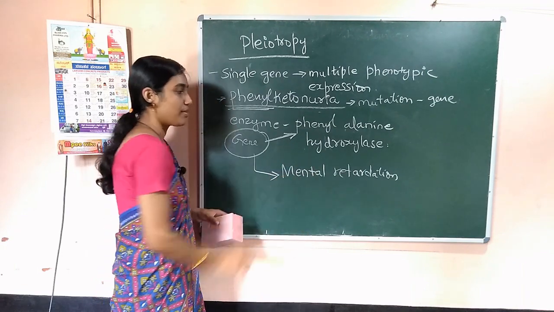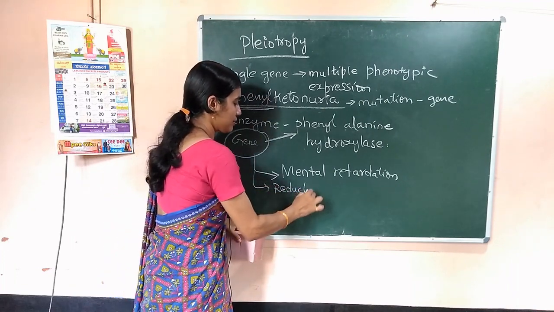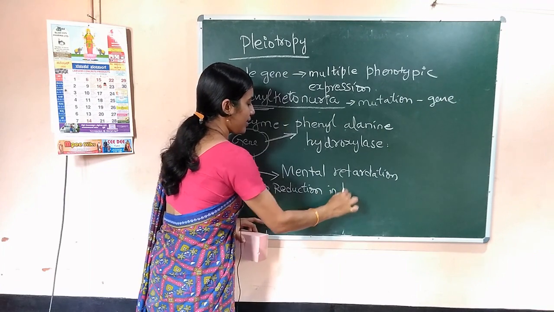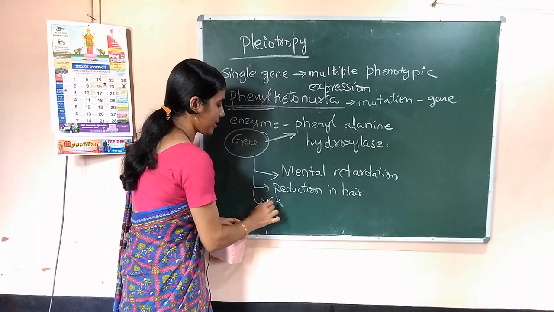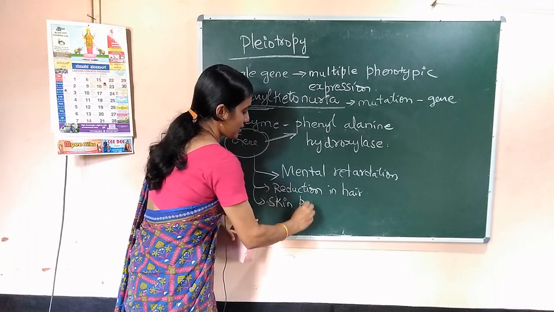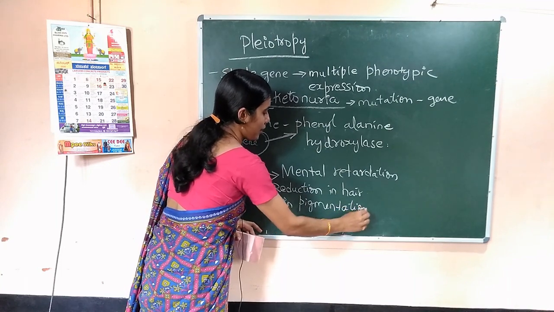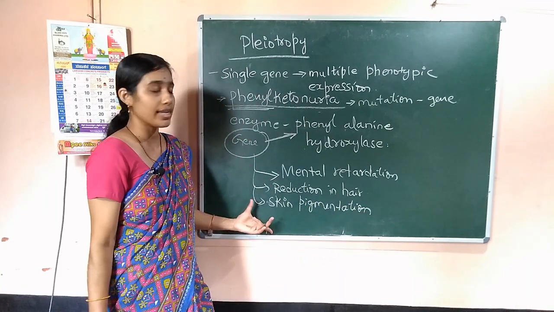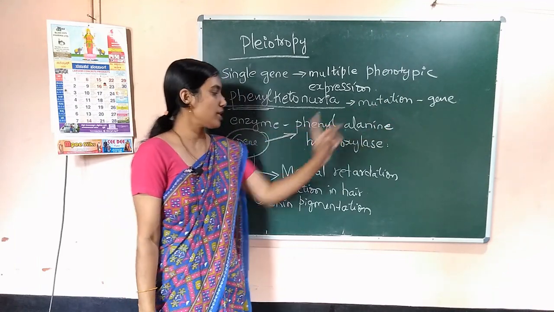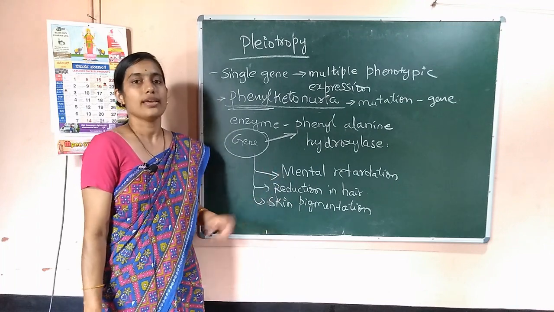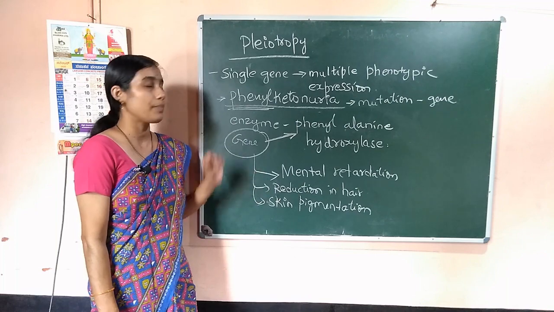The first one is mental retardation, the second one is reduction in hair, and the third one is skin pigmentation. So all these multiple phenotypes or characters are seen when a single gene shows a mutation. One gene responsible for many characters or multiple phenotypic expressions is called pleiotropy.